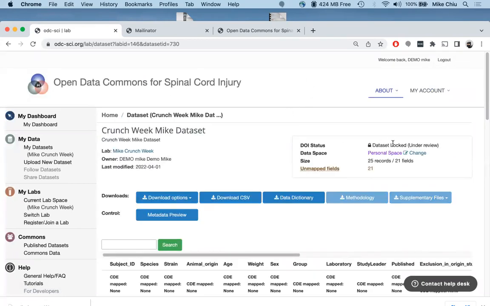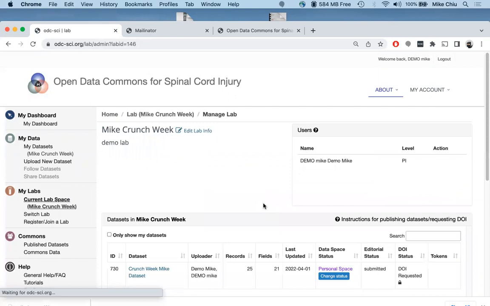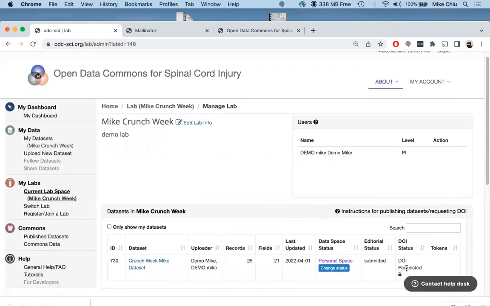So now you can see that your data set's been locked. It's under review. We go back to the lab space. You can see that the DOI has been requested. So after it's been requested, then the editorial team will take a look at it. And then after they're done, the data curation team will take a look at it.